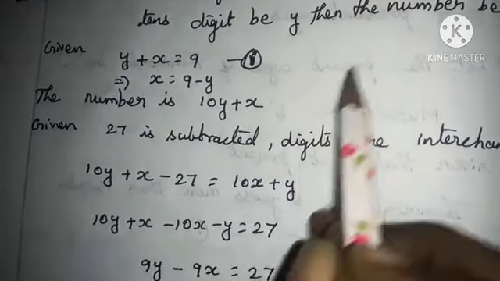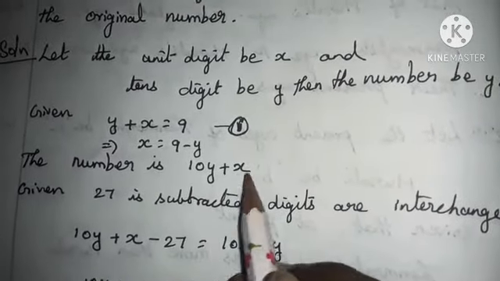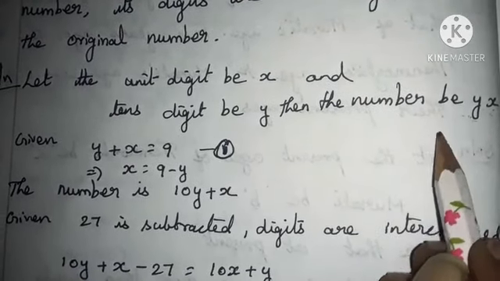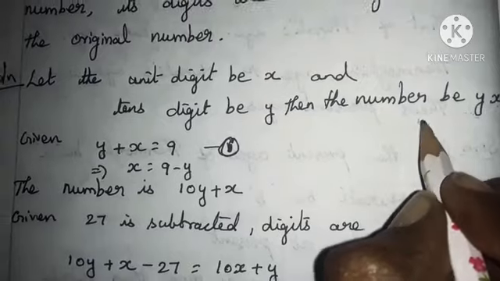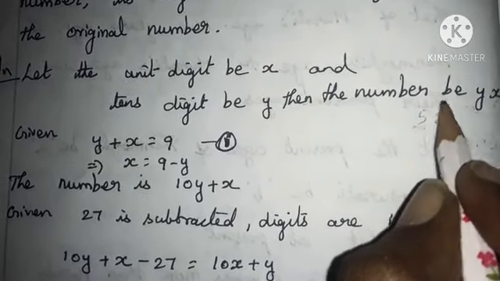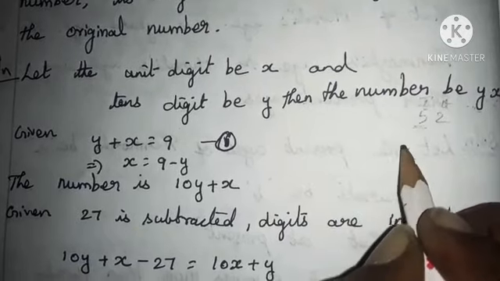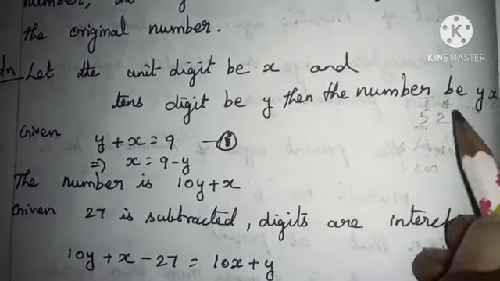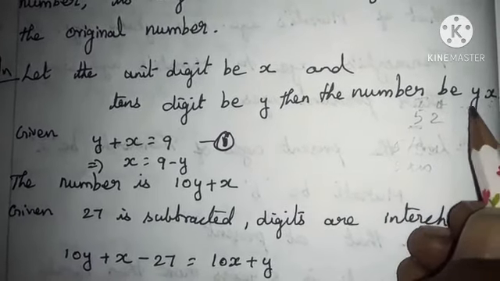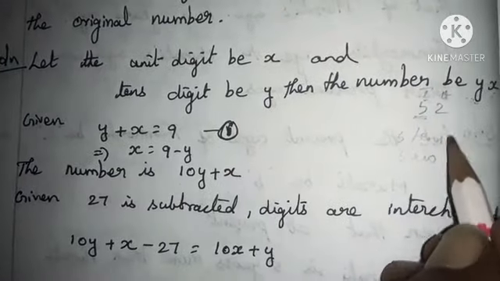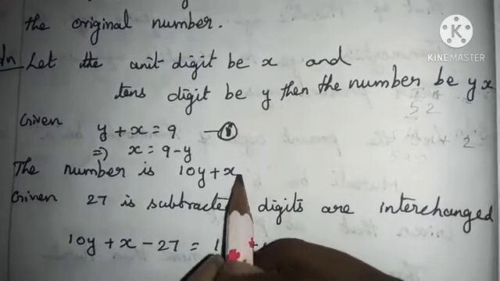Let the number be 10y plus x. Since y is in the tens place, the value of y will be 10y. Suppose, for example, you take the number 52. The 2 is in the ones place, and the 5 is in the tens place, so its value is 5 tens. That can be written as 5 into 10. In the same way, the value of y is y into 10, that can be written as 10y, plus the ones place, that is plus x.